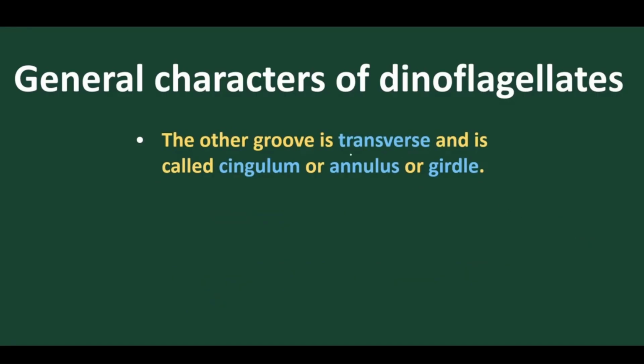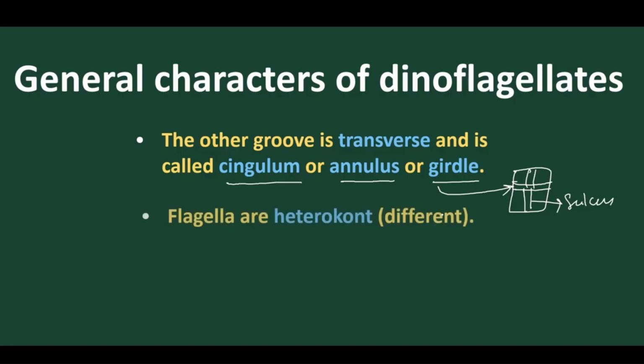The transverse groove is otherwise also called cingulum, annulus or girdle. As we have discussed, this is a transverse groove, so you can call it by different names, but the longitudinal groove is called sulcus. The transverse groove is sometimes called cingulum, annulus or girdle.